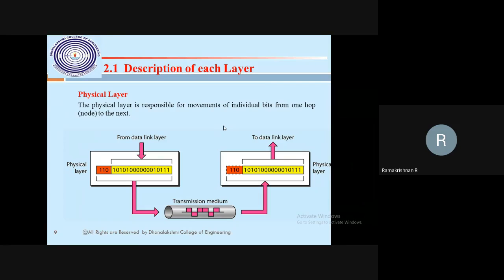Suppose I am connected to the Google server. I want to find out how many hops there are in between, how many routers, how many switches. The hop count is just from one hop to another hop. The transmission media may be a switch, a router, or many other things, each counting in the hop count. So many hops transfer the data, finally reaching your destination physical layer. This is the physical layer.